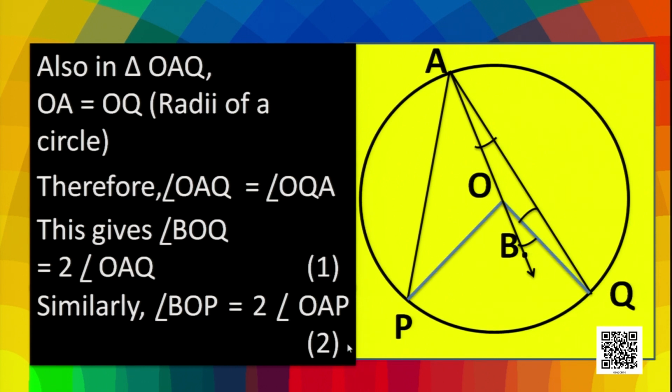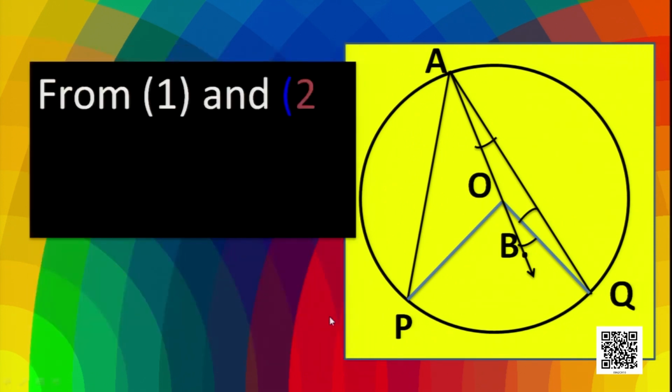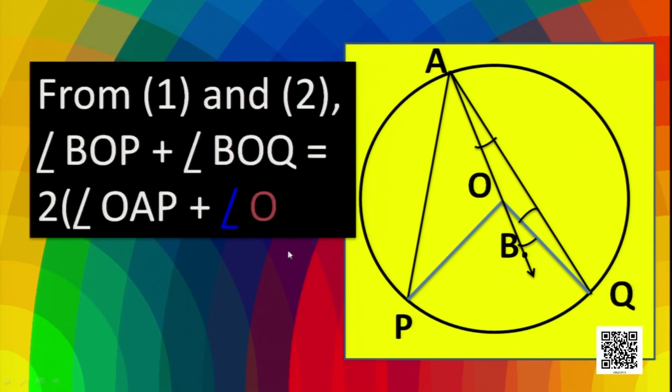This is equation 2. Now, if we add these two, what do we get? We get angle BOP plus angle BOQ is equal to twice angle OAP plus twice angle OAQ. By taking 2 common, we have angle OAP plus angle OAQ.